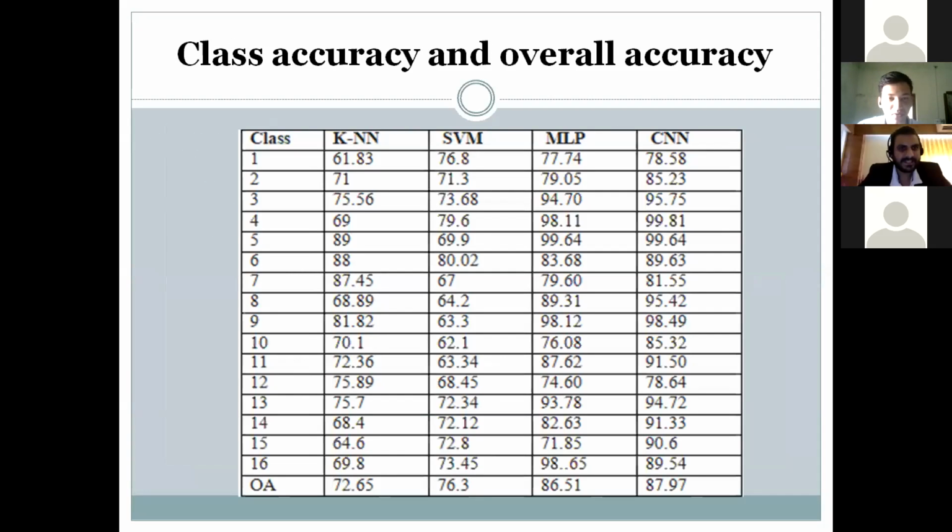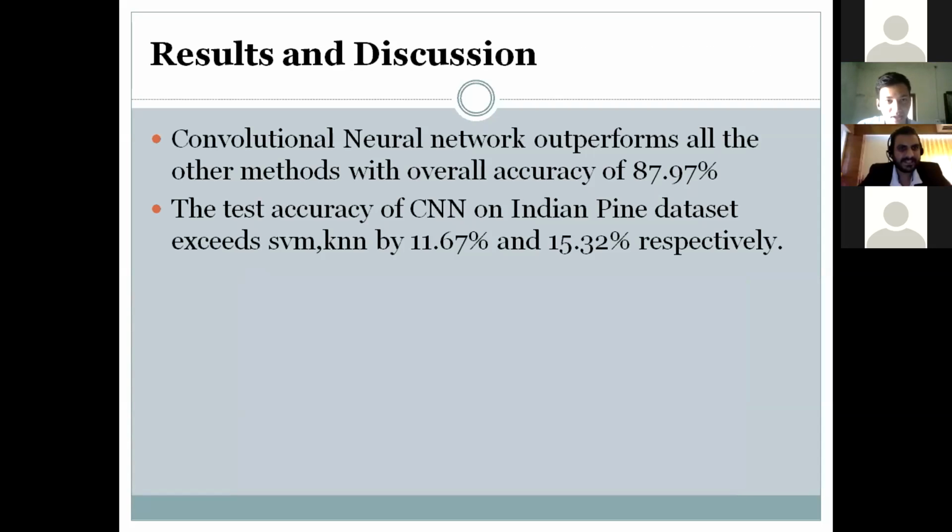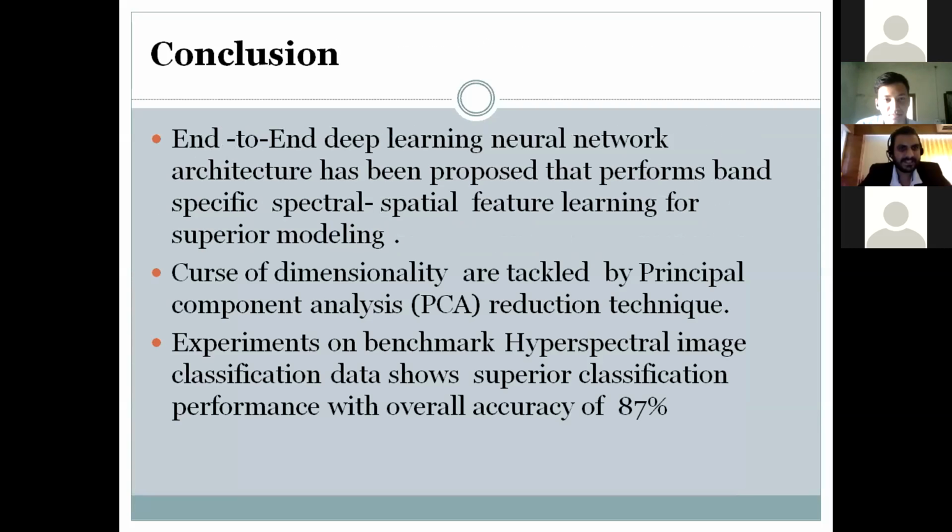For the evaluation metrics, we evaluate the proposed architecture in terms of class-specific accuracy and overall accuracy. The test accuracy of the developed convolutional neural network, the overall accuracy that we achieved, is 87.97%. That exceeds SVM and KNN by 11.67% and 15.3% respectively. So the convolutional neural network outperforms all other methods with an overall accuracy of 87.97%.